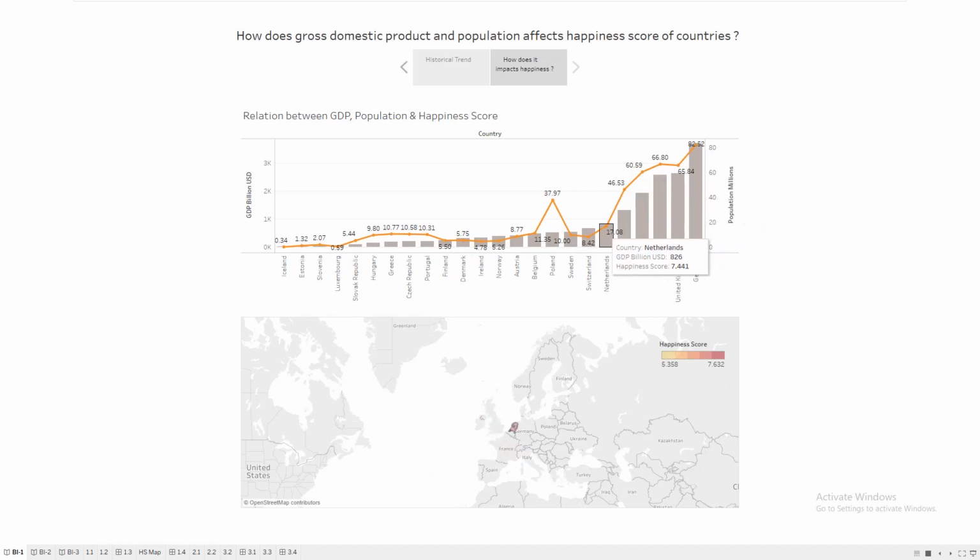Instead, those countries which have less population, or even though they have less GDP but have a balance between their GDP and population, get a decent or good happiness score as compared to other countries which do not have such criteria.